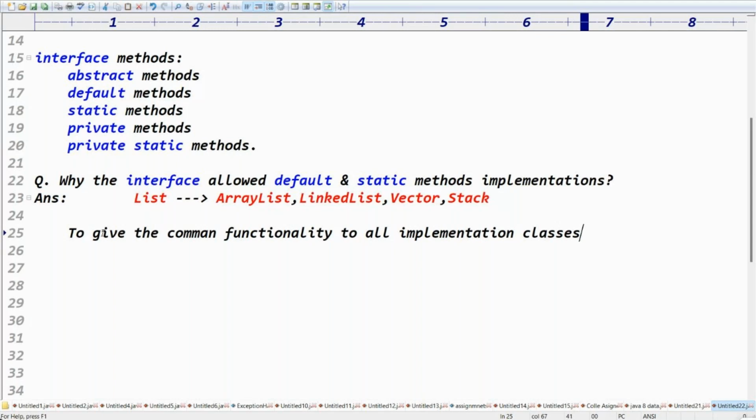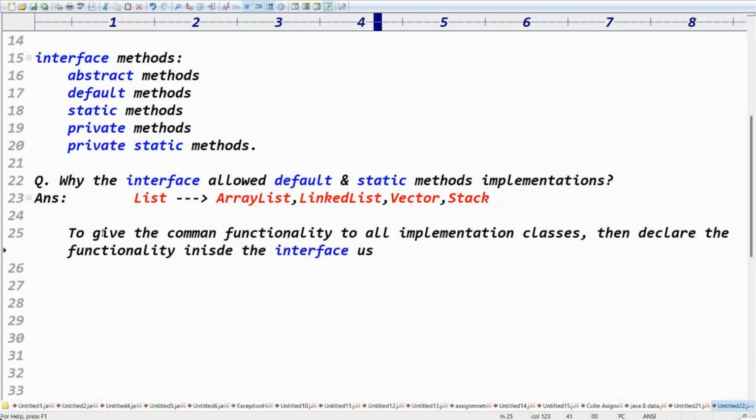Then declare the functionality inside the interface using default and static methods.